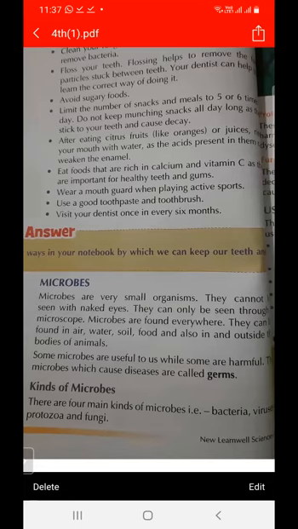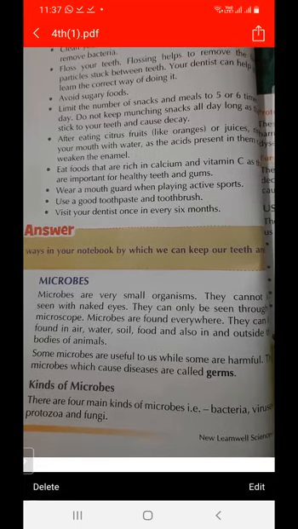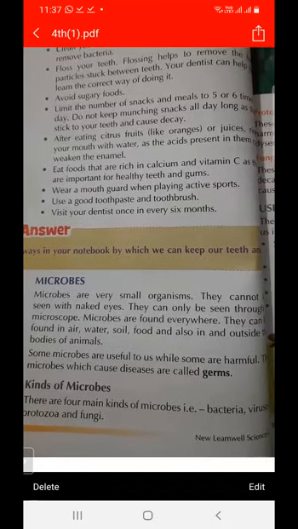And how can we see these microbes? Microbes can be seen everywhere, in the water, in the soil, and in the food. So they are found everywhere.